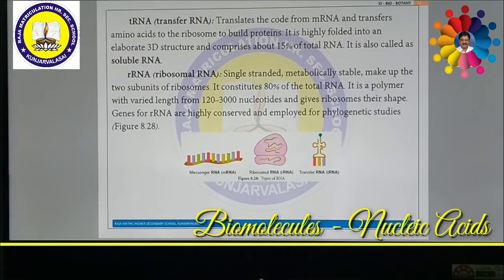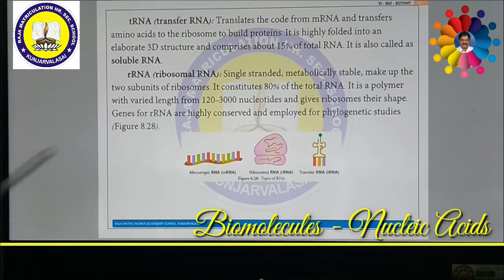Prokaryotic mRNA is polycistronic, carrying coding sequences for many polypeptides. Eukaryotic mRNA is monocistronic, containing information for only one polypeptide. But prokaryotes have many sequences, that is many polypeptides, that is polycistronic. But for eukaryotes, it is a single polypeptide, that is monocistronic.